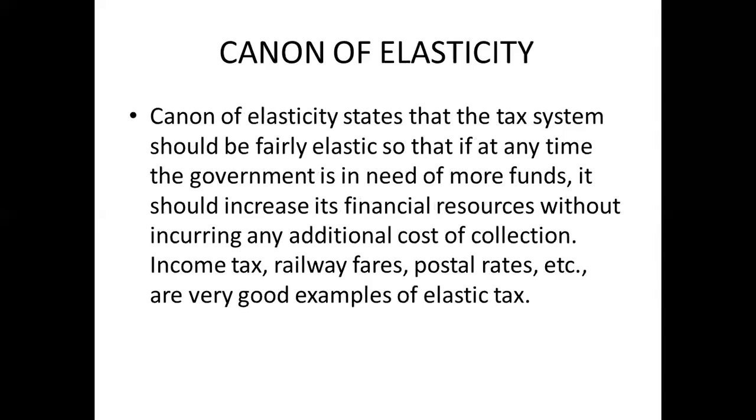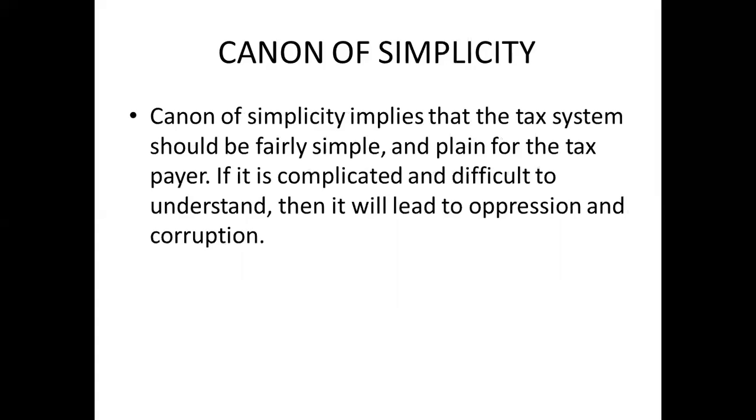And how can it do that? By increasing the rail fares, bus fares, postal rates. So there should be room for increment. There should be a chance that, in case it is required, the government can increase the rates of the taxes. So this is canon of elasticity. Next comes canon of simplicity.